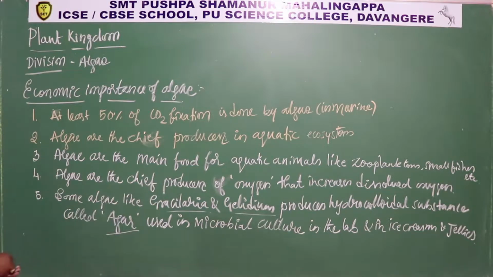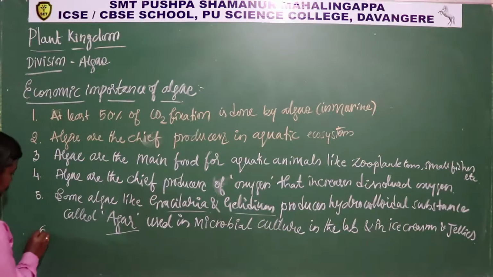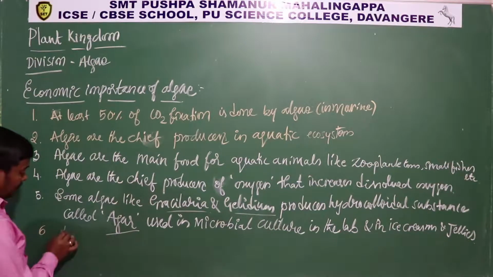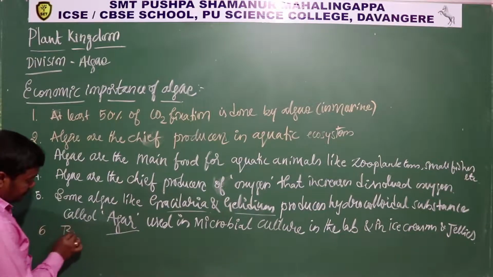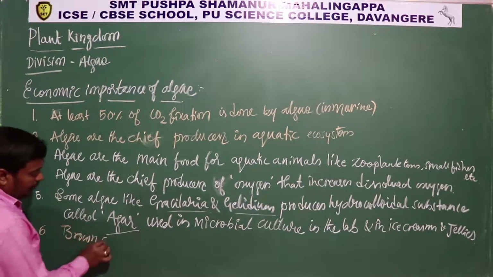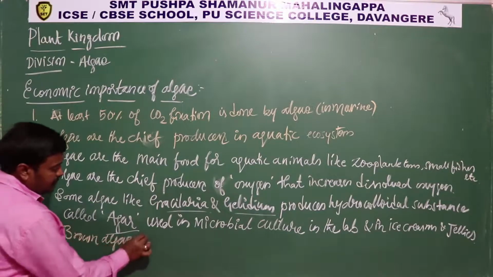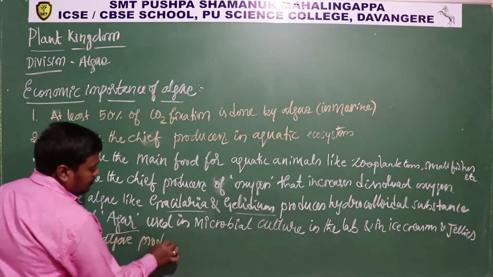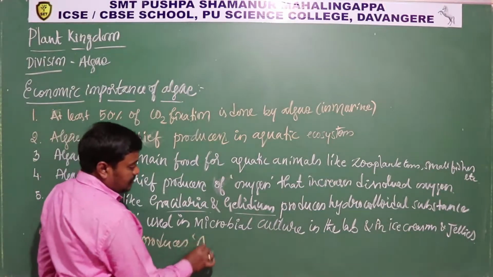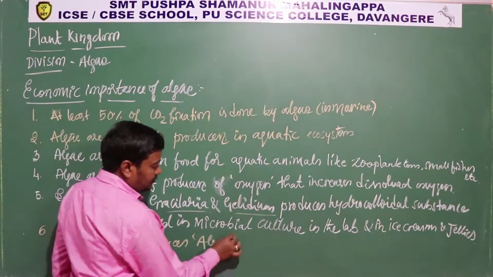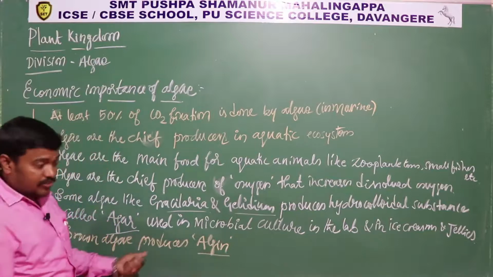Similarly, one more group of organisms such as algae called brown algae. Brown algae produces algin. Okay, ಇದು ಕೂಡ algin ಅಂತೇಳಿ.